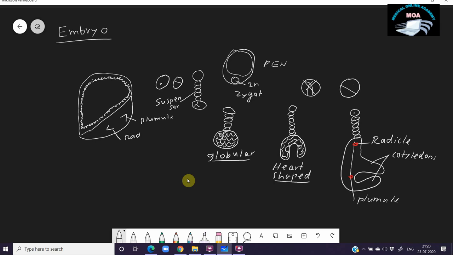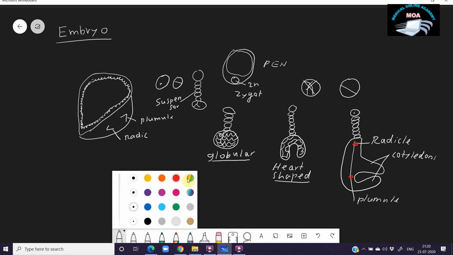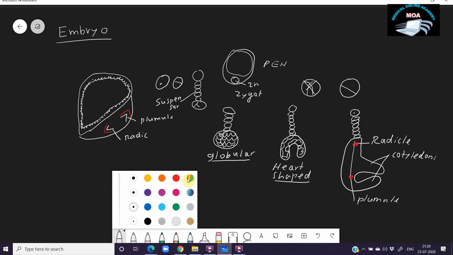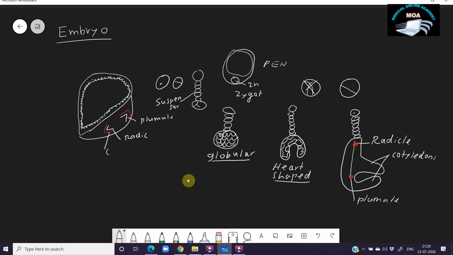This radicle is covered with a separate cellular layer known as the coleorhiza. The plumule is also covered with a layer known as the coleoptile. The cover of the radicle is the coleorhiza, and this is the coleoptile.